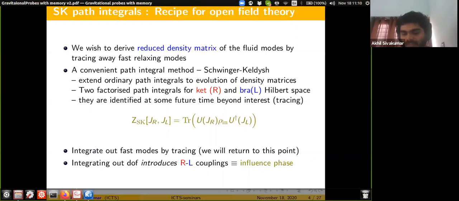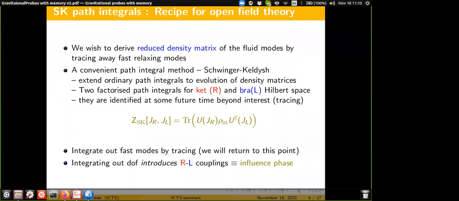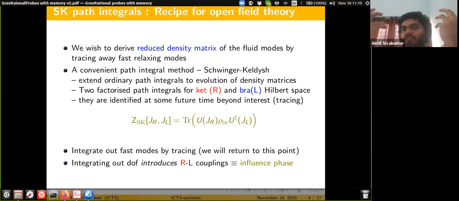So say you had a unitary evolution and you have an initial density matrix. You would imagine you can calculate all the transition amplitudes to all the future states and sum over them, so that you square the amplitude and get the evolution of the density matrix.